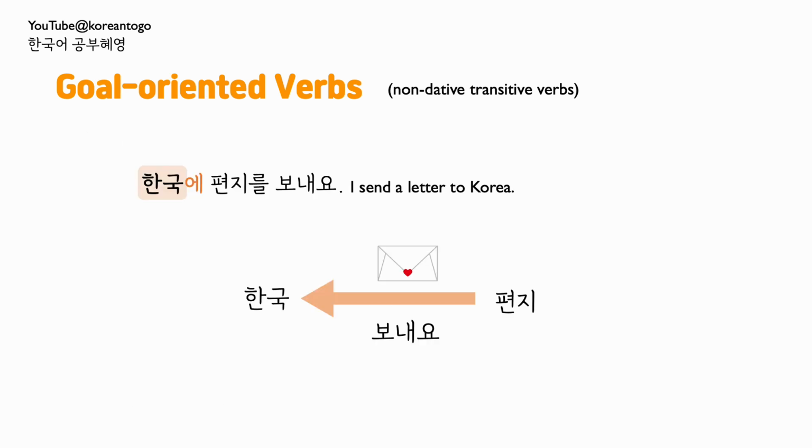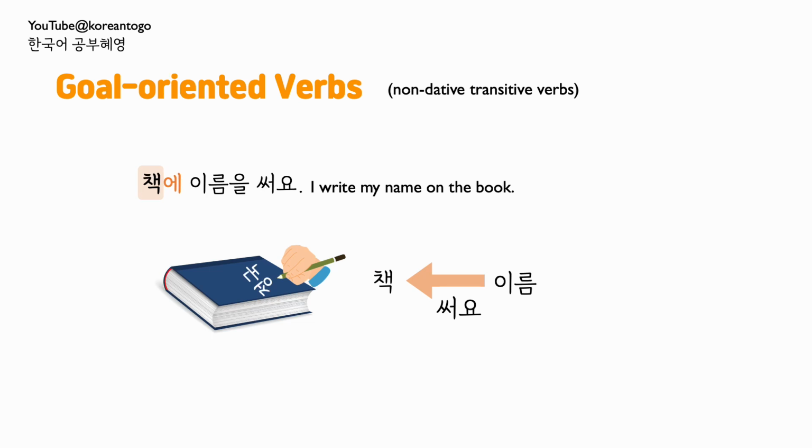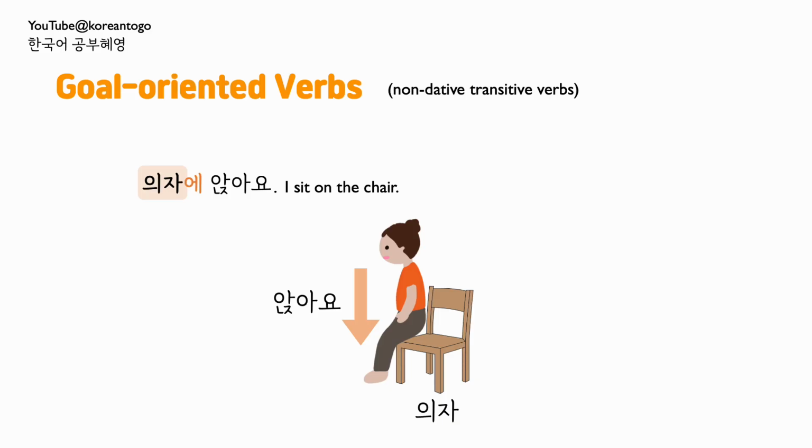Because 에 is a goal particle, if you think about it, the goal of 편지를 보내요, sending a letter, is Korea, 한국. So that's why 한국 gets the goal particle 에. When you write your name, 이름을 써요. The goal of writing, where you write your name, is on the book, 책. So the goal particle 에 is attached to 책. Same with 의자에 앉아요. When you sit on something, the goal is 의자 in this sentence. So in 의자에, the particle 에 marks 의자 as the goal of 앉아요.